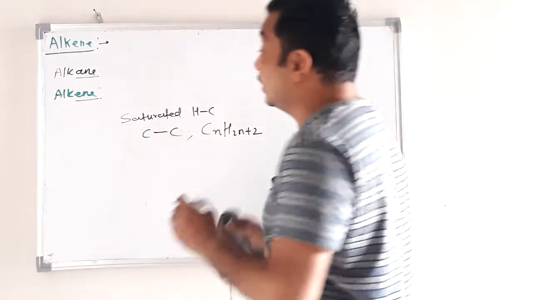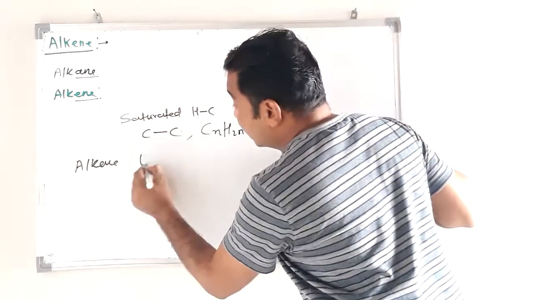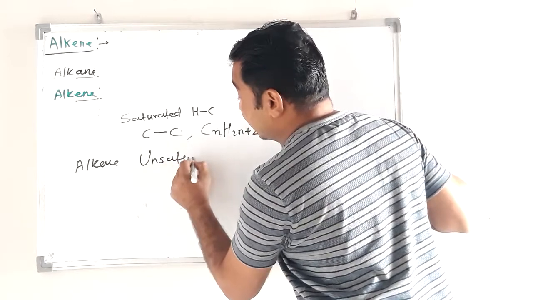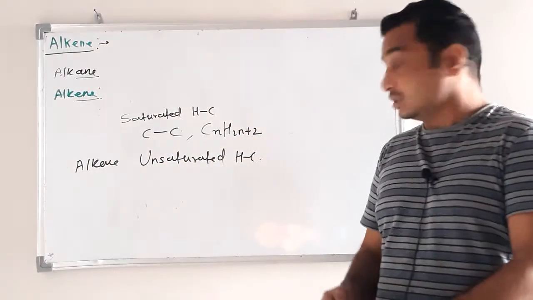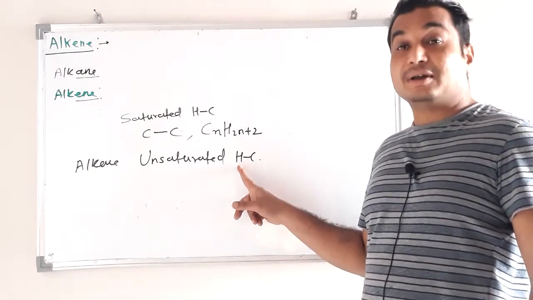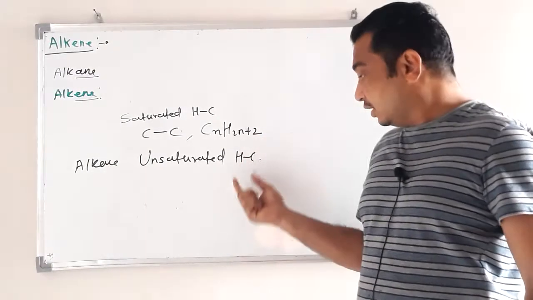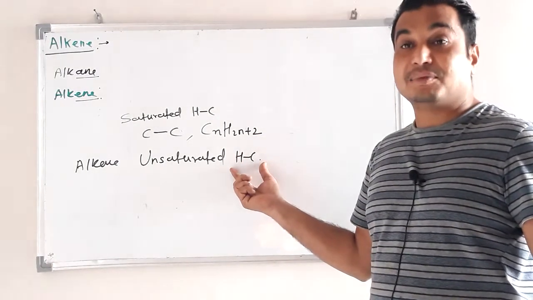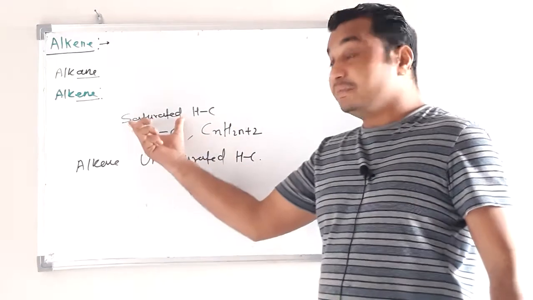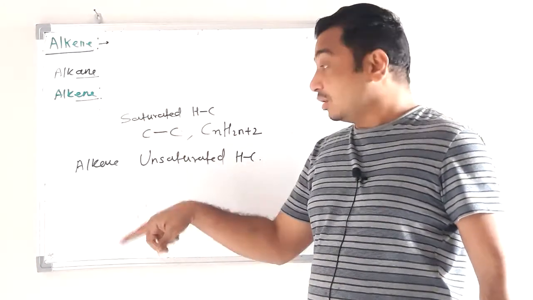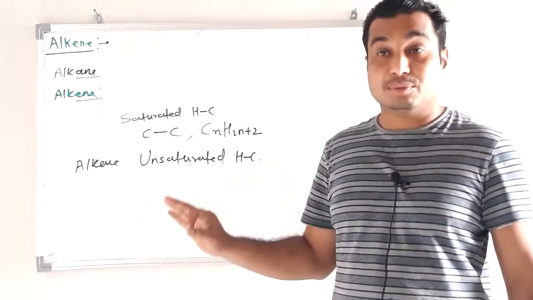So what is alkene? Alkene is an unsaturated hydrocarbon. Hydrocarbon means a compound containing carbon and hydrogen, an organic compound made up of only carbon and hydrogen. Saturated means in the hydrocarbon one carbon is attached to another carbon by only single bond, sigma bond.